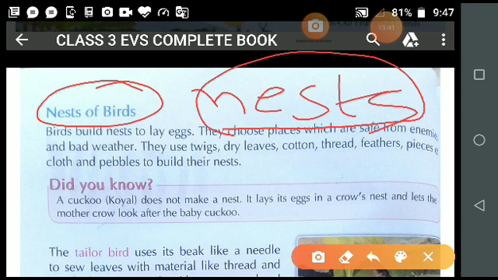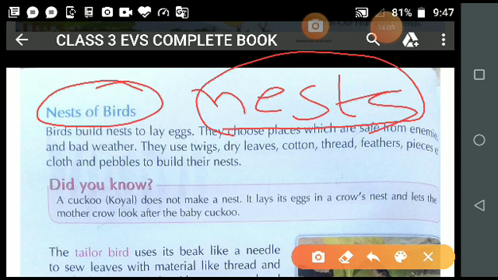But when the young bird comes out from the egg, at that time it does not have feathers. So these nests keep them warm, and also protect them from enemies and various challenging weather conditions. Is it clear, student?